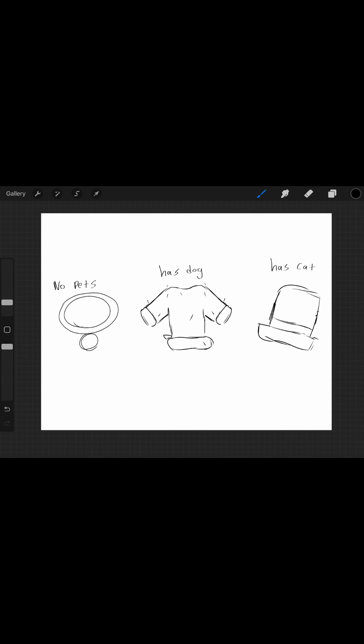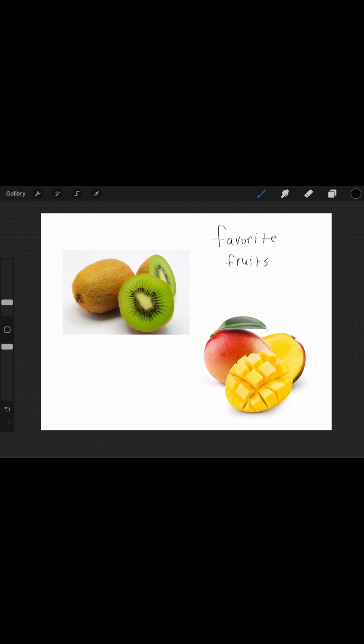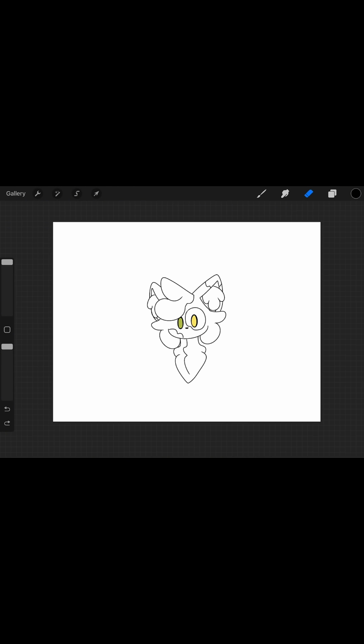Now if you don't have any pets or you have pets other than dogs or cats, give your cat a collar. If you have any dogs, give them a sweater, and if you have cats, give them a hat. And lastly, your eye colors are based off your favorite fruits. Let's see that kitty.